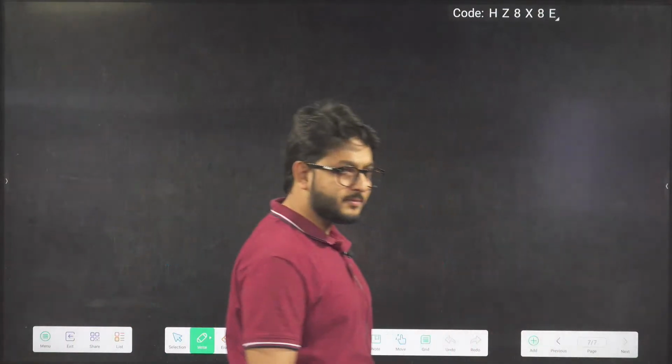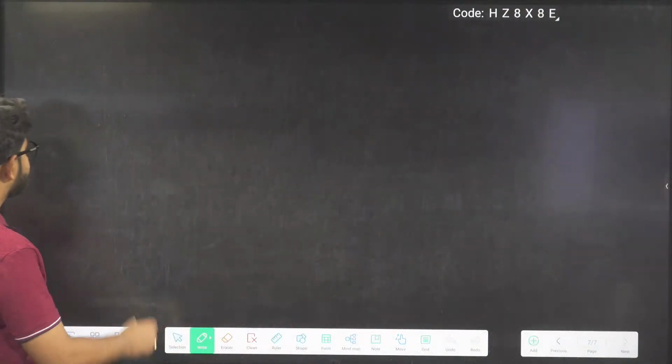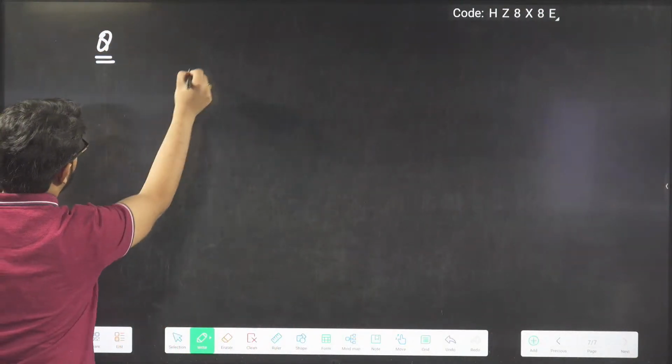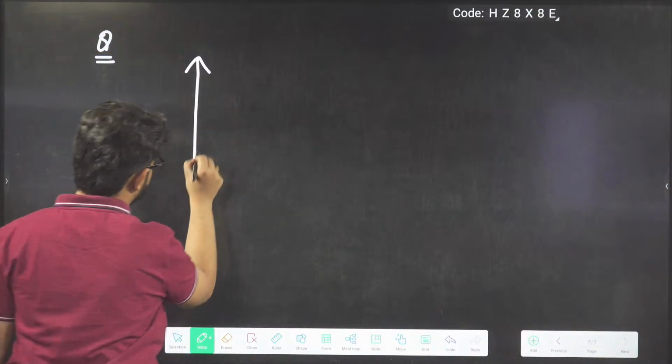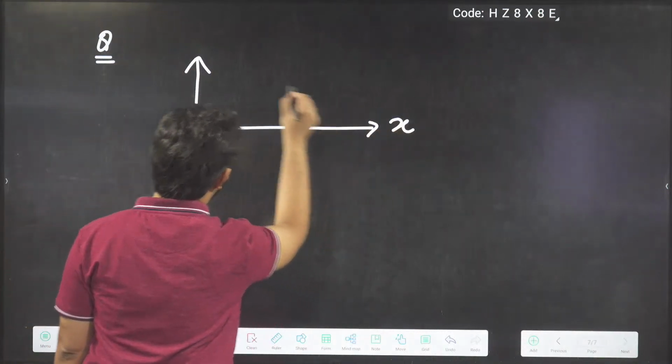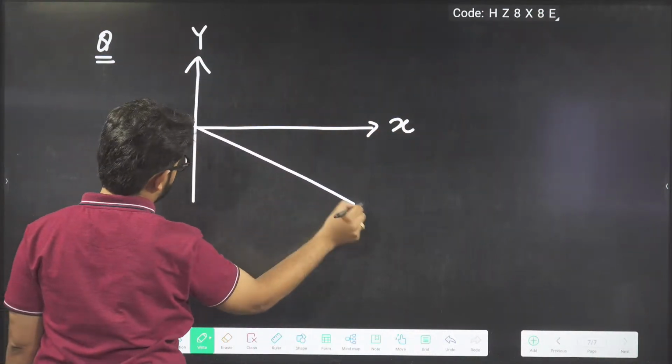Ready for the next one? Ready for a question? Let's see how many of you can give me this answer. X-axis, y-axis.